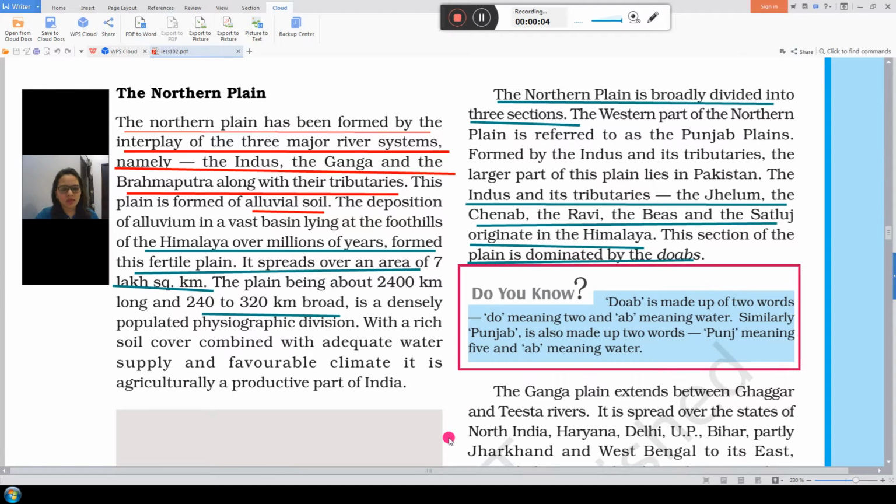Hello class 9th, we are doing our chapter number 2 of geography, which is the physical features of India. Today we will discuss the northern plains.